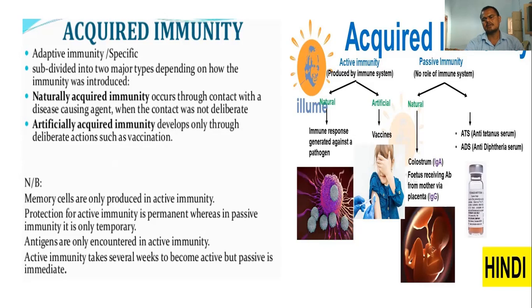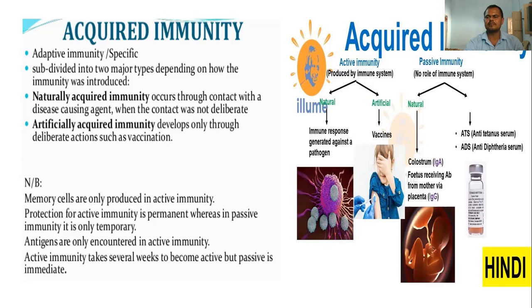And then see here, natural colostrum, by feeding from mother to child, causes passive immunity, and naturally the fetus receives the antibodies from the mother via the placenta. This is the natural passive immunity, and passive artificial acquired immunity is done by the anti-serums,